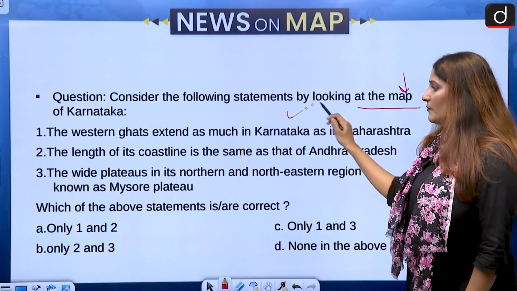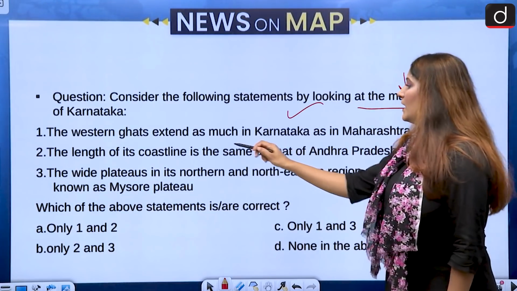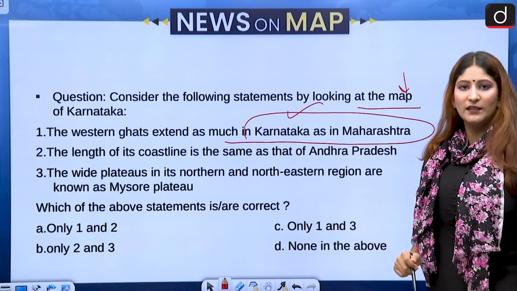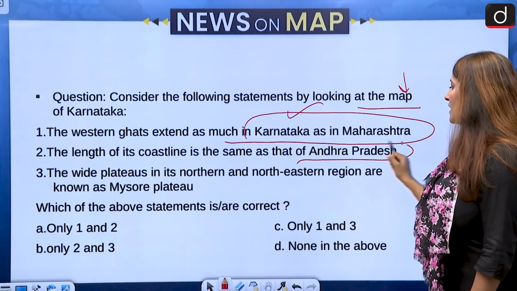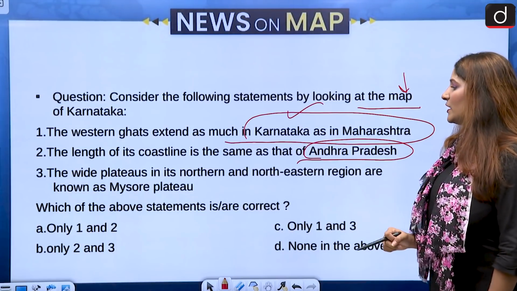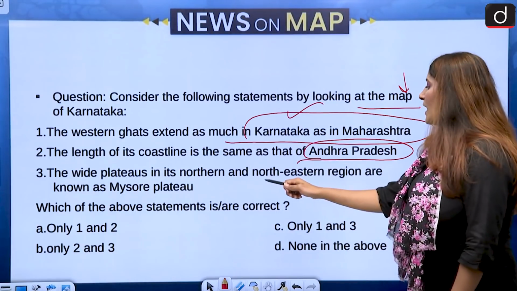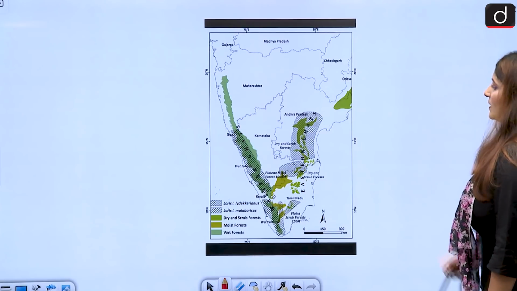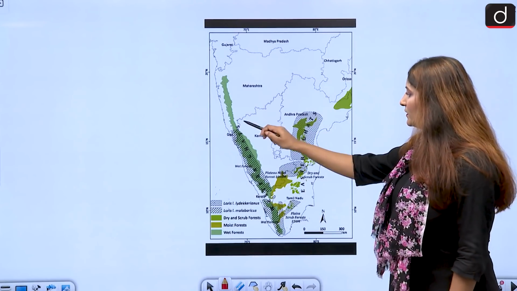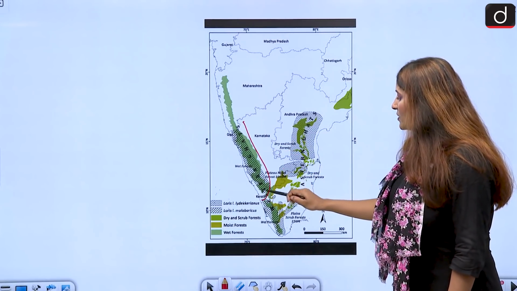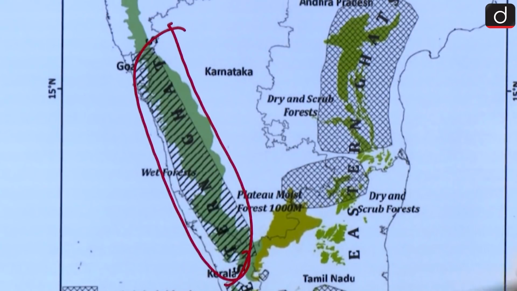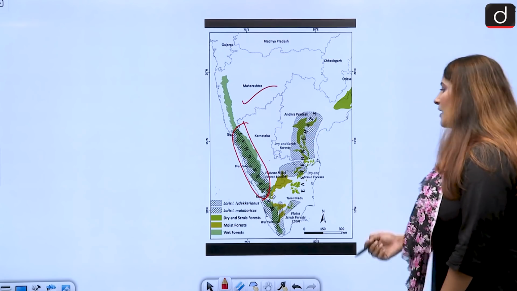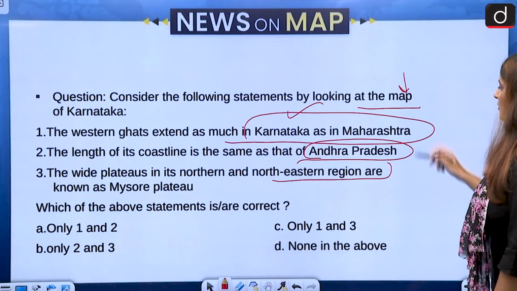map of Karnataka. So the Western Ghats, they extend as much in Karnataka as in Maharashtra, and the length of the coastline is same as that of Andhra Pradesh. Then the White Plateaus in its northern and northeastern region are known as Mysore Plateaus. So let us see. Basically, you see this map is going to show us that Karnataka has a much bigger expanse of Western Ghats as compared to Maharashtra. So the first statement is not correct.